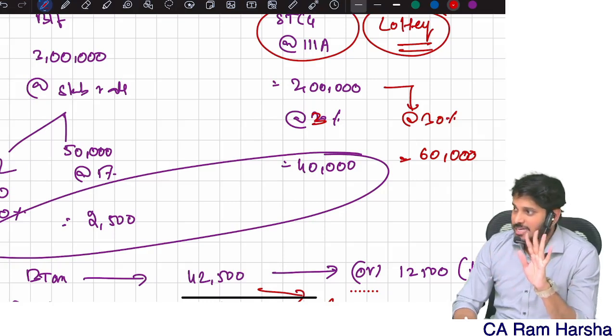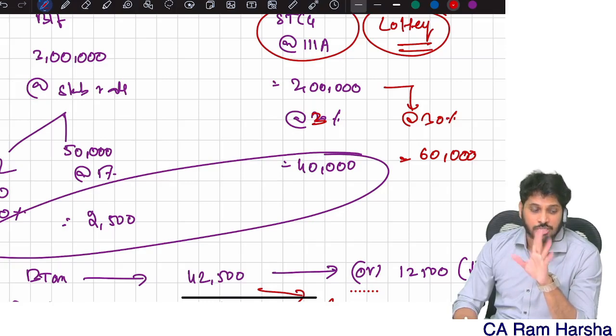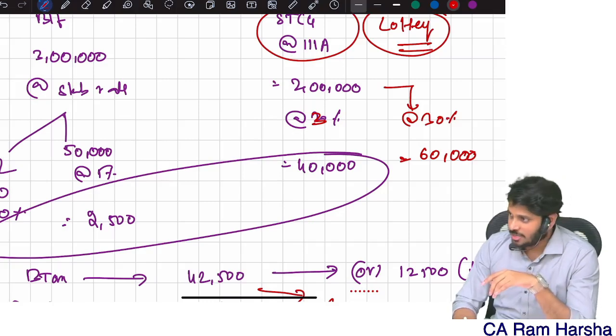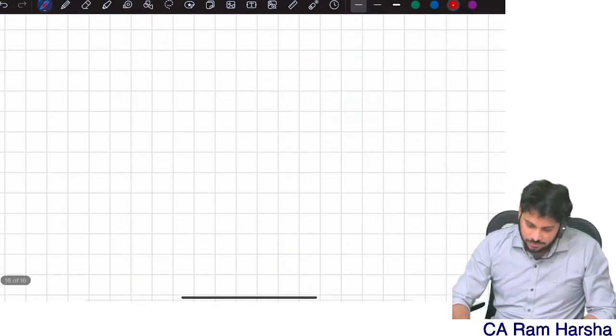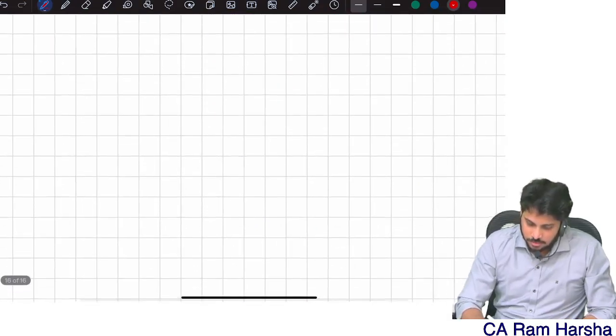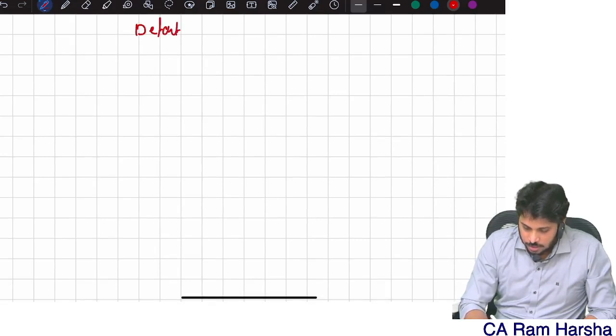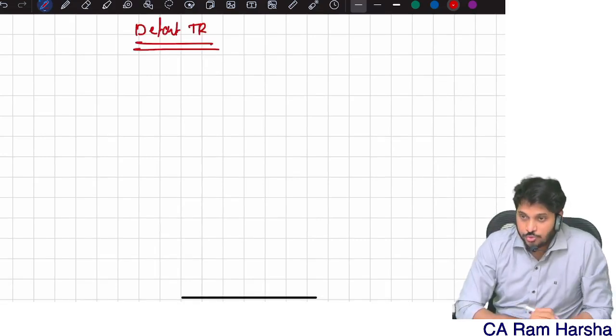That's the 87A rebate for the normal tax regime. Understood? Everybody? Now under the default tax regime, how to compute rebate?